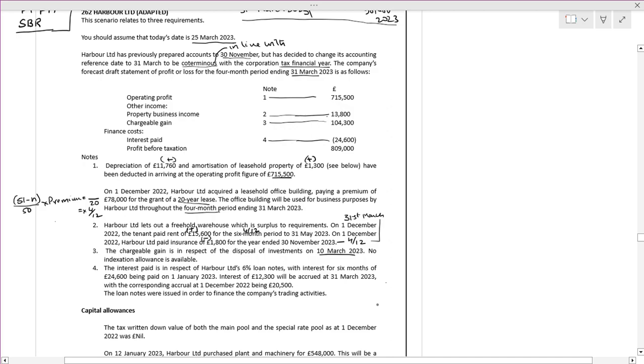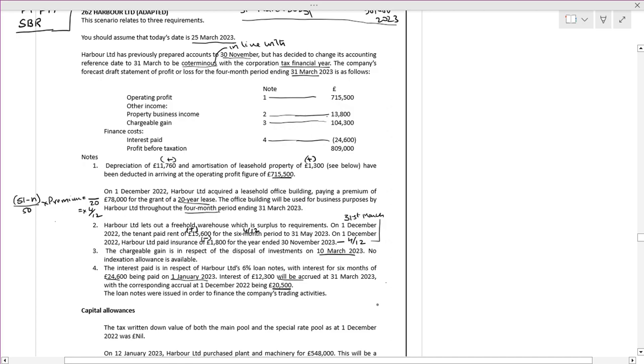See, this is with respect to interest paid, note number 4. The interest paid in respect of Harbour's 6% loan notes, with interest for 6 months of 24,600. This is the same amount as given. Interest of 12,300 will be accrued, meaning they have to pay it. 12,300. Fine.